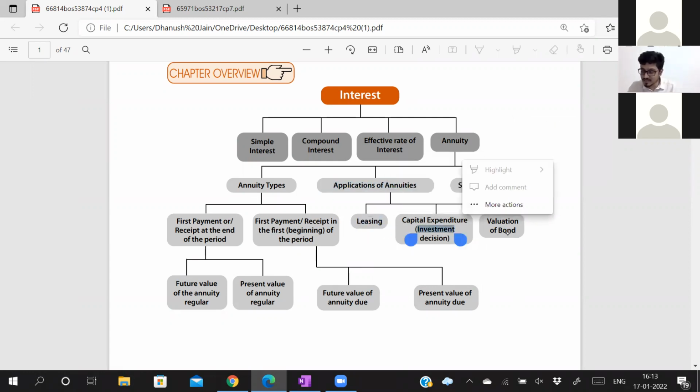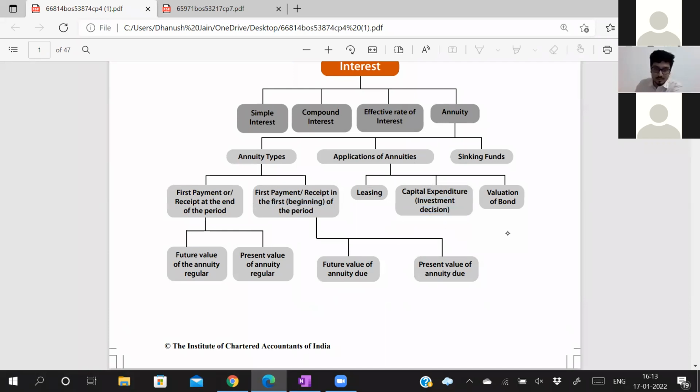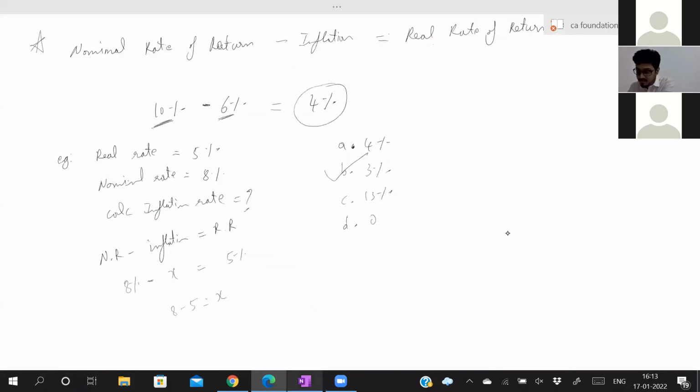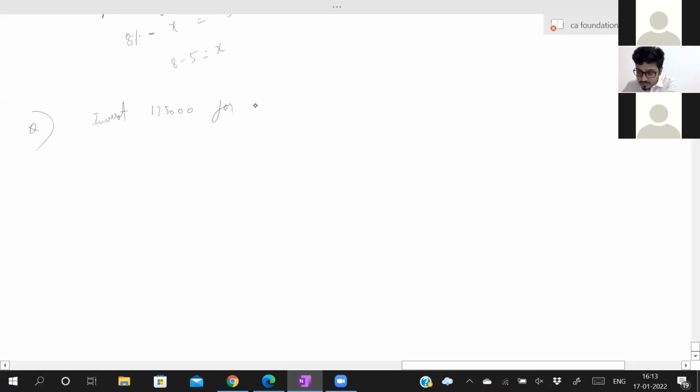Now what is this investment decision? That we'll see here. How to calculate net present value. So I'll give you one example. Let's say you have to invest, don't write down anything, 1,25,000 for a project.